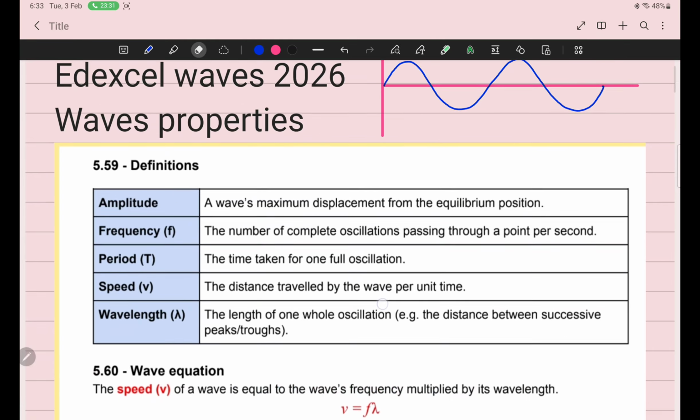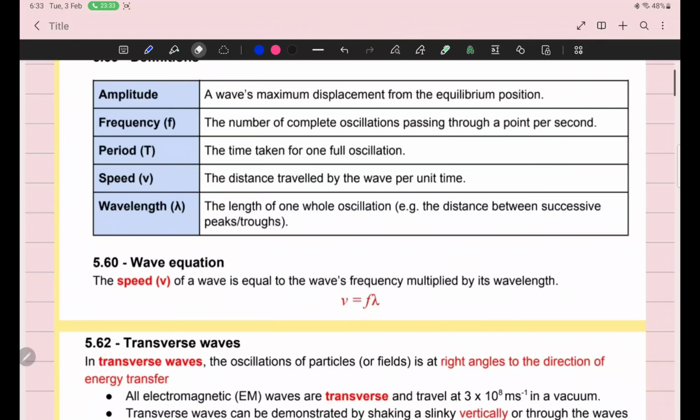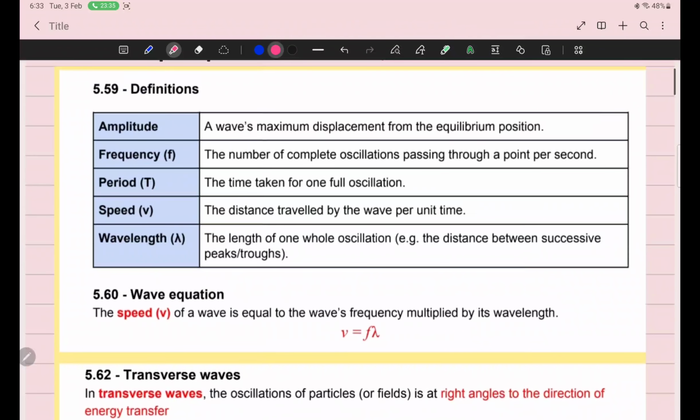Now, these are basic definitions which I have explained on the blank page. Amplitude, we have discussed: it is the maximum displacement from mean position. Time period: the time for one oscillation. Wavelength: the length of one oscillation, or the distance between crest to crest or trough to trough. Speed: distance per unit time.